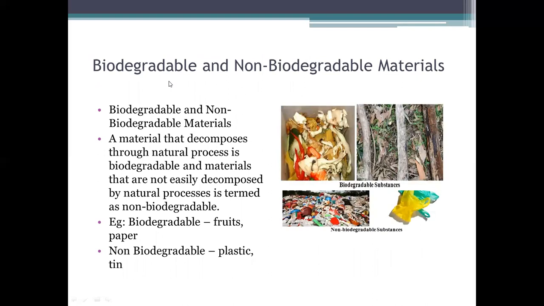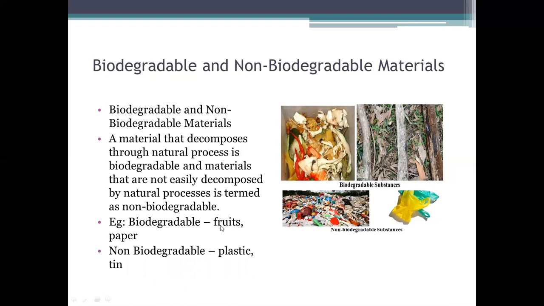So there are two different types of materials: biodegradable and non-biodegradable. Biodegradable is a material which can decompose naturally, like you see in the diagram, like your food peels, leaves, stems, etc. But non-biodegradable substances are what you are looking at in the figure. That is plastic, polythene bags, different types of plastic like bakelite, tin, that will not decompose naturally. So material that can decompose through natural process is biodegradable, and material that does not decompose naturally is non-biodegradable.